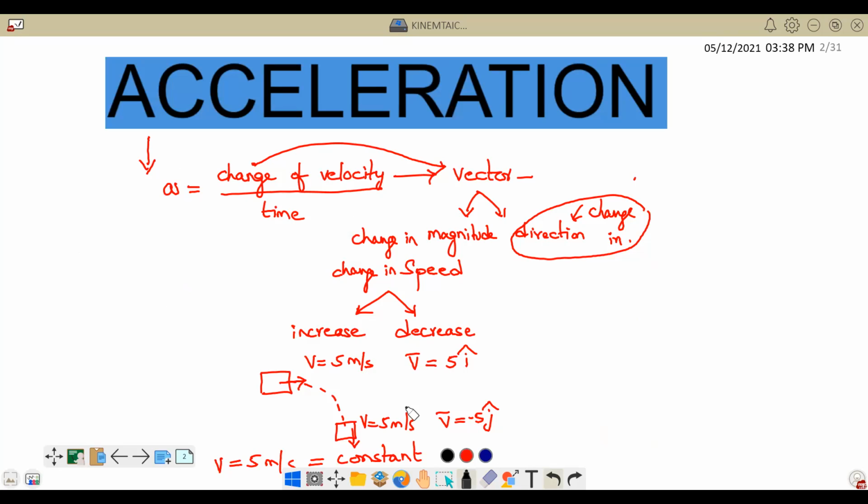And what is meant by change of velocity? Velocity is a vector, so it will have magnitude and direction. So if there is change in magnitude, then also there will be acceleration. Or if there is change in direction, then also there will be acceleration. In the last classes, we have been discussing only change in magnitude.